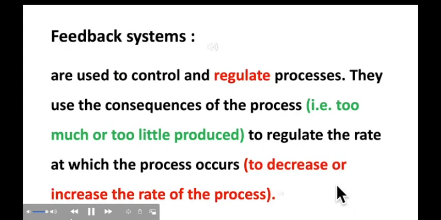So students, homeostasis depends on the continual feedback of information. So what is feedback system? Let's discuss. Feedback systems are used to control and regulate processes. They use the consequences of the process, that is, too much or too little produce, to regulate the rate at which the process occurs, to decrease or increase the rate of process. Feedback system is of 2 types, which is called positive feedback system and negative feedback system. So let's discuss one by one each with examples.